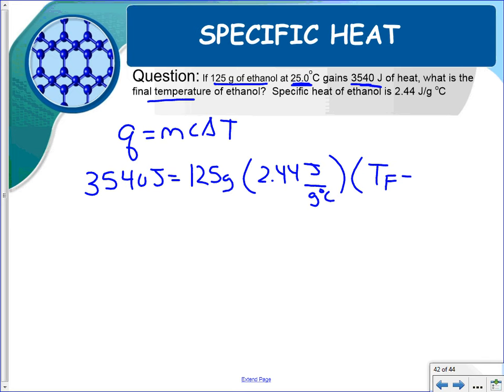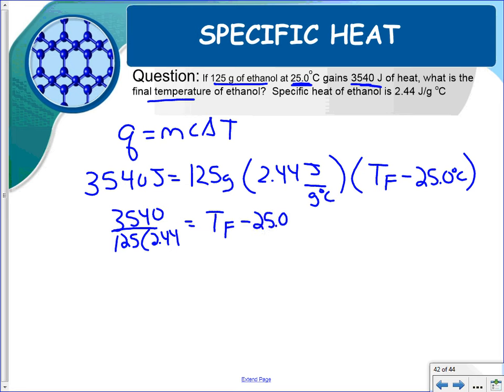We don't know what the final temperature is, but we do know what the initial temperature is. So here we're going to be doing a little bit of math. So we're going to take the 3,540. We're going to divide it by 125, and we're going to divide it by 2.44 to get this. All right.